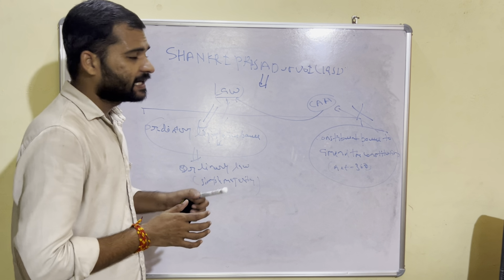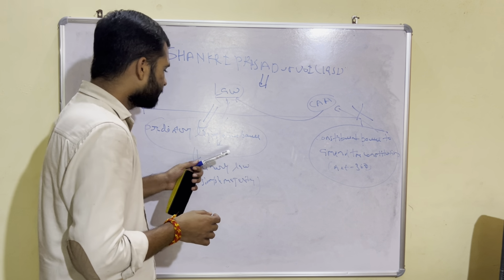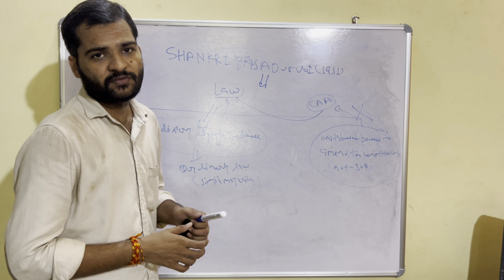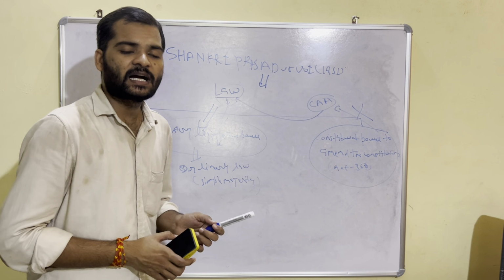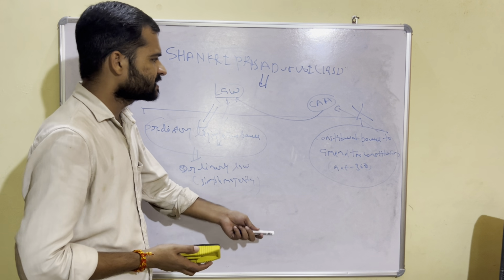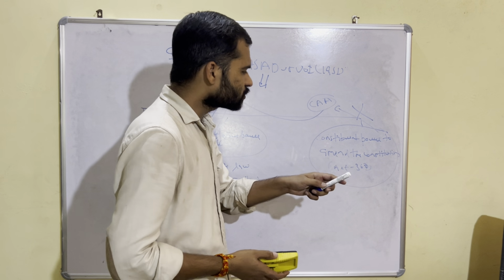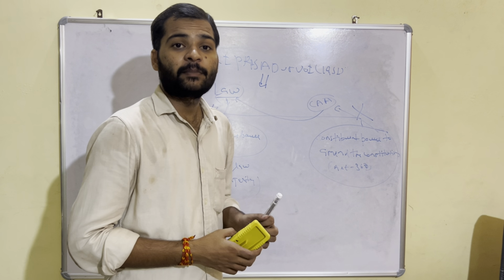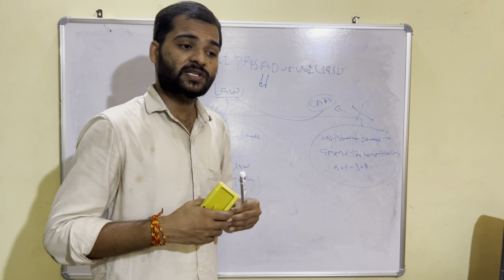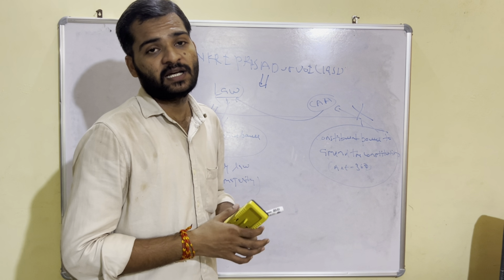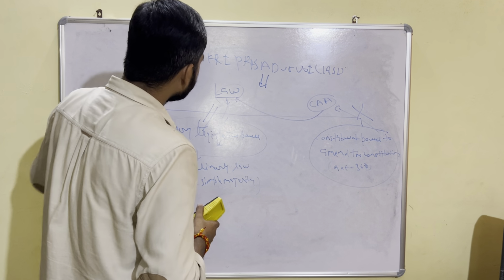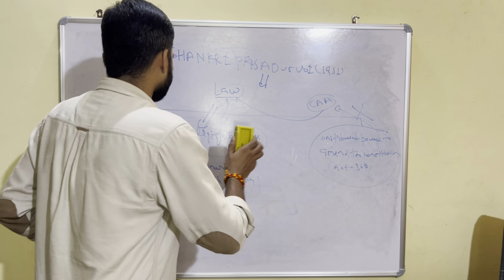So Parliament, by framing the ordinary law, cannot snatch or amend the fundamental rights. Parliament can do this only by the Constitutional Amendment Act. The Parliament can amend any part of the constitution, even the part 3, that is the fundamental rights. So the debate has settled here. Now what happens?